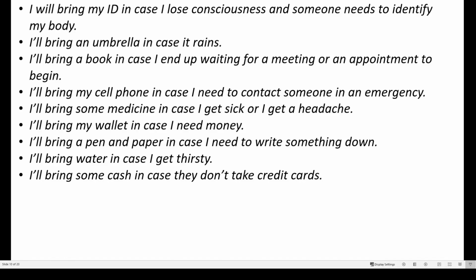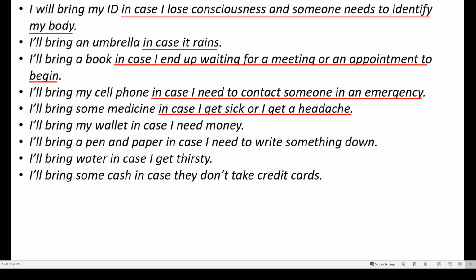And as you may notice, all sentences contain the words "in case." And specifically, here are the adverb clauses in each sentence. Again, underlined in red below are the adverb clauses. Now, remember when we said before that adverb clauses can only have the present tense and not the future tense. And you'll notice here that in every adverb clause, the verb is in the present tense.